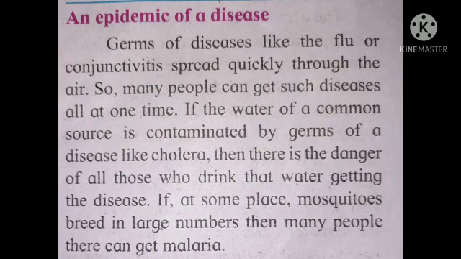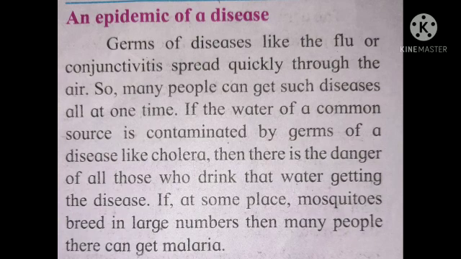Germs of diseases like the flu or conjunctivitis spread quickly through air. So many people can get such a disease all at one time. If the water of a common source is contaminated by germs of a disease like cholera, then there is the danger of all those who drink that water getting the disease. If mosquitoes breed in large numbers at the same place, then many people there can get malaria.